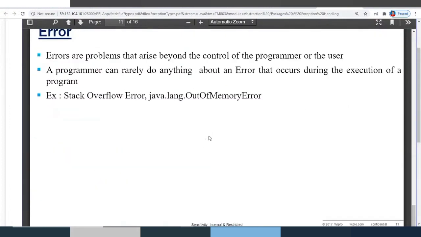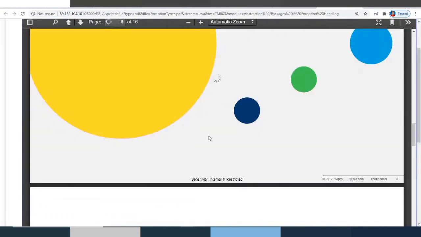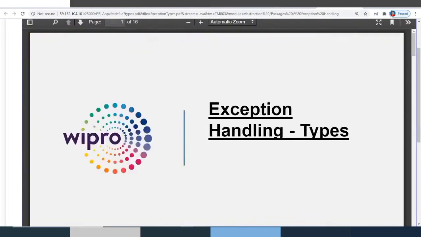Yeah, that's it. So this is the basic understanding of exception handling. Just remember for the time being that exceptions can be handled in Java by using 5 keywords: try, catch, finally, throw, throws.